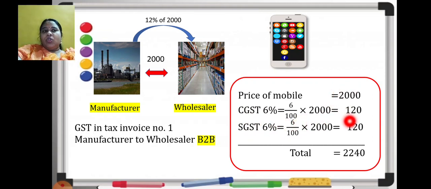So when I take the total, it comes to 2000 plus 120 plus 120, so 2240. This extra 240 that you can see is nothing but the GST paid by the wholesaler. Are you understanding it? Okay. So for the wholesaler, the price of the mobile will be 2240.